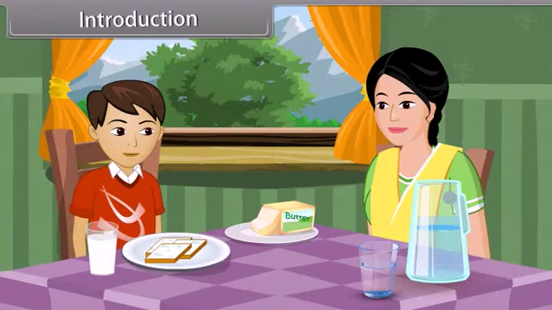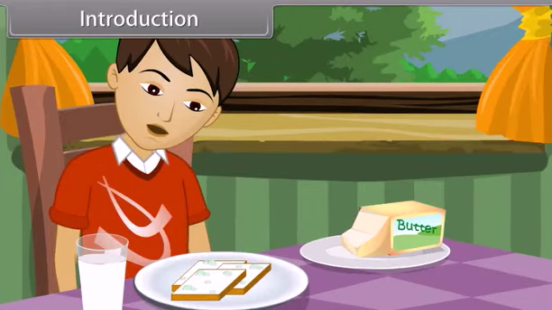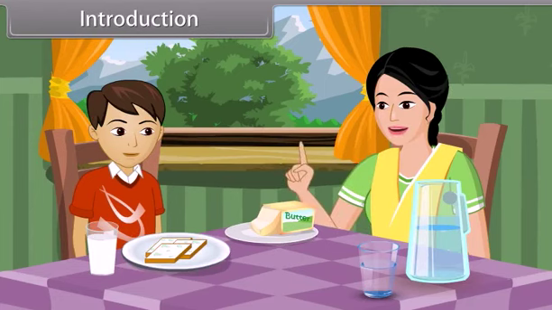Mom, I'm hungry. Can I eat the bread kept on the table? Yes, dear, you can eat the bread. Mom, these slices of bread have green spots on them. Oh, don't eat that bread, son.